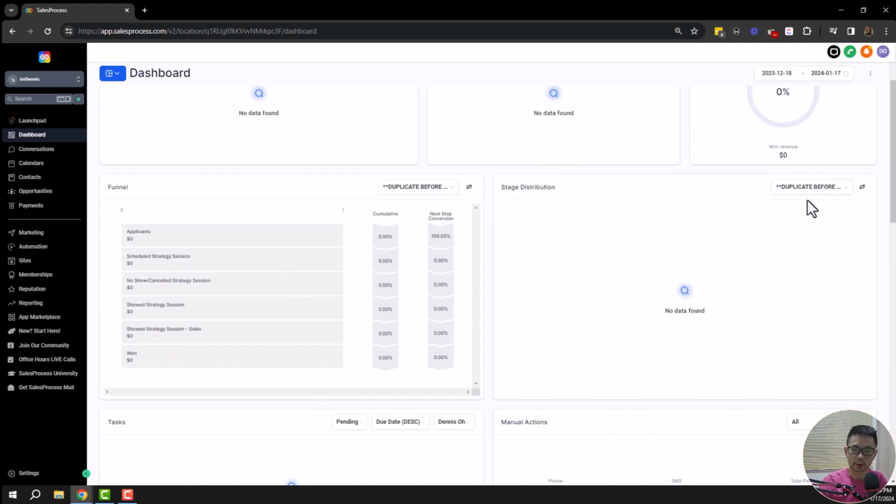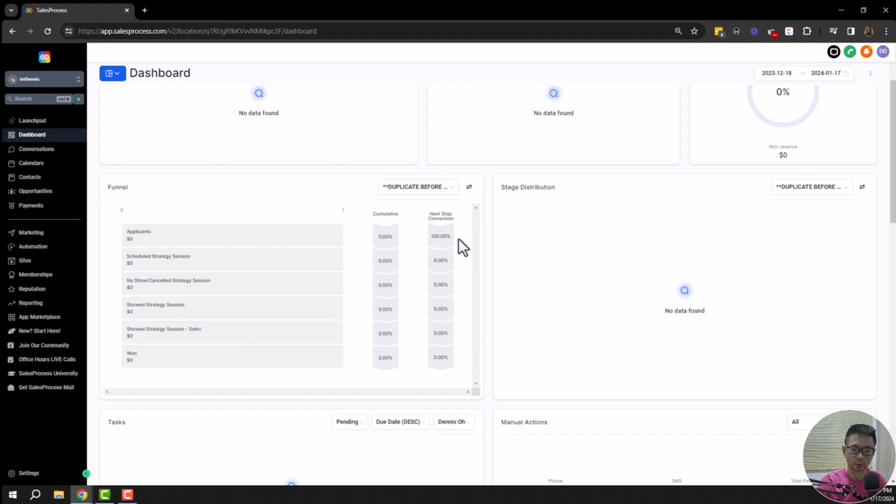Okay, and the next section here, funnel. This is an example of a strategy call funnel. People will sign up for your strategy call, and then they will get on the call with you one-on-one. Here it will show you how many people are applicants, how many actually scheduled a call, how many did not show up, and how many of those who showed up you closed.